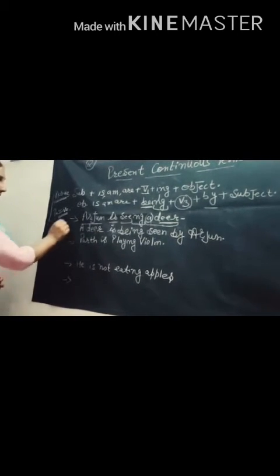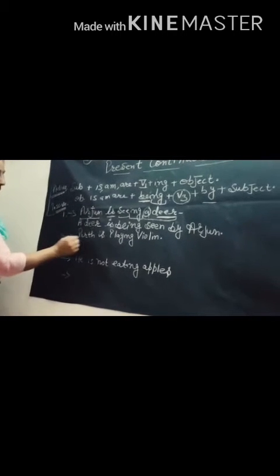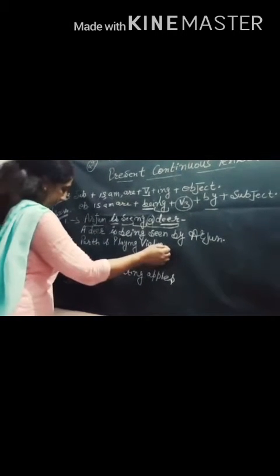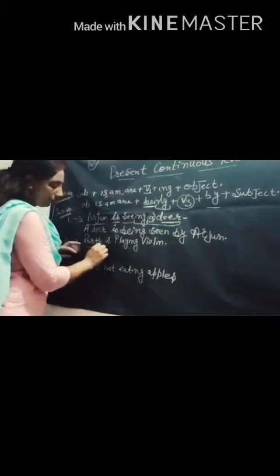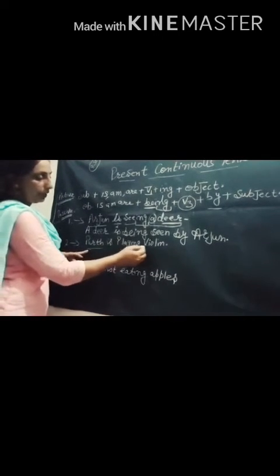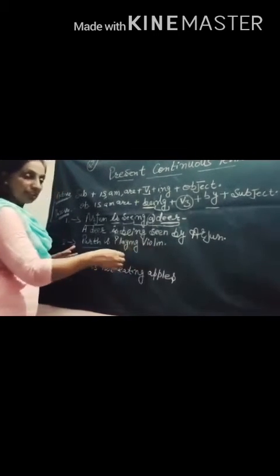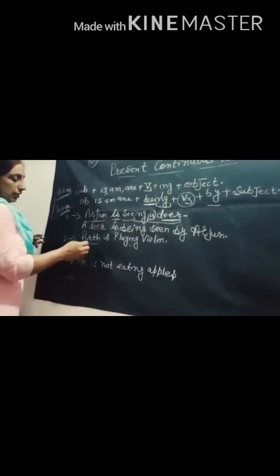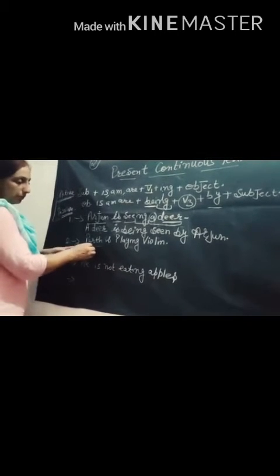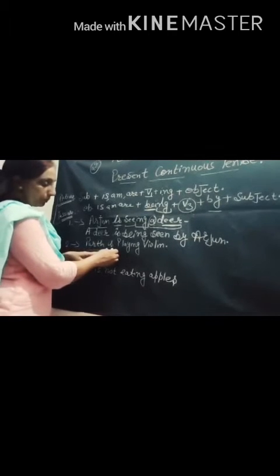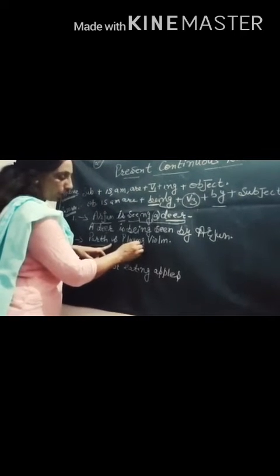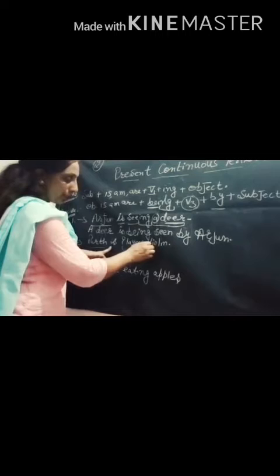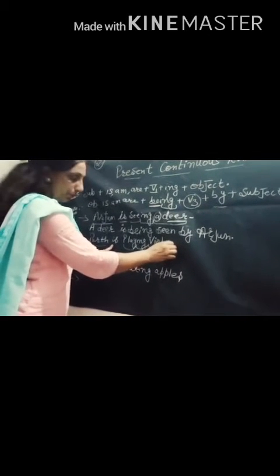Okay, and the second one is Parth is playing violin. Parth is the name of a boy and he is playing a violin. Presently he is playing a violin. Parth is the subject here. This is the helping verb. Play is the first form, ing shows the continuous tense, and violin is the object here.